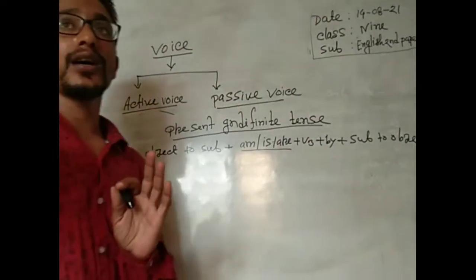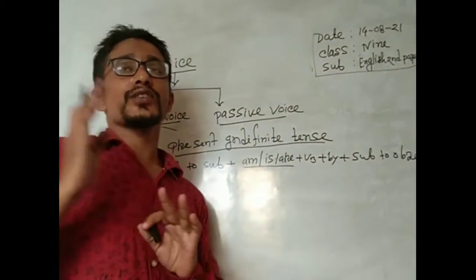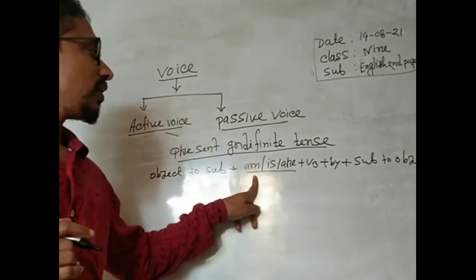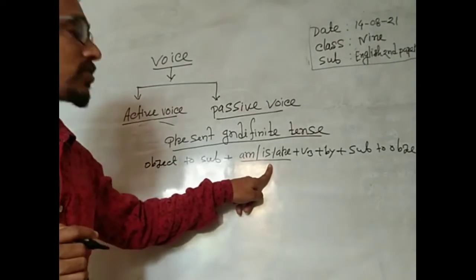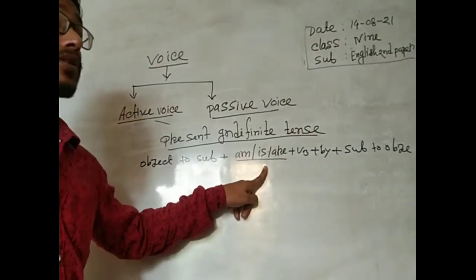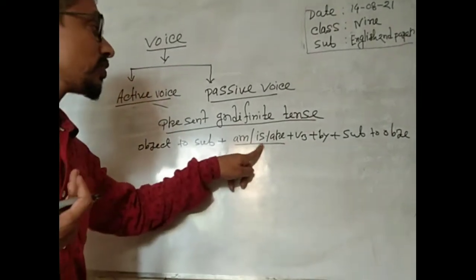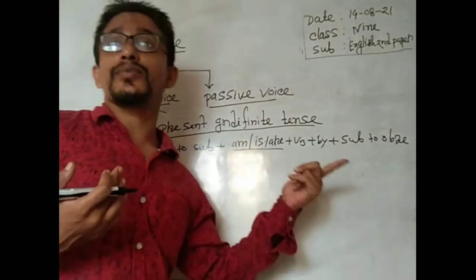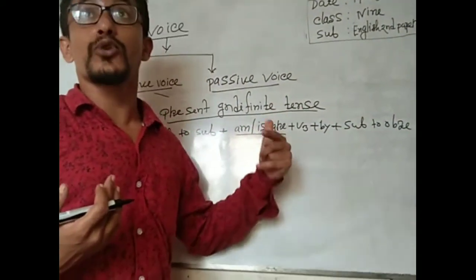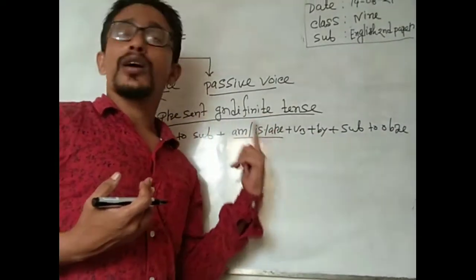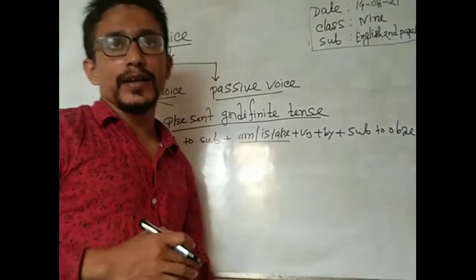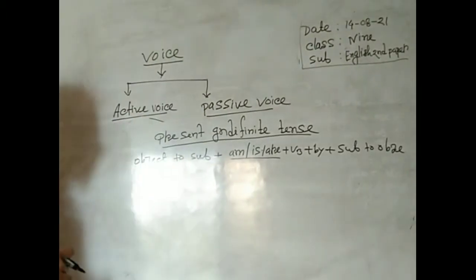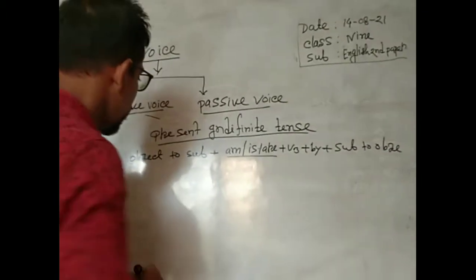If the subject is first person, you use am. If the subject is third person singular number, you use is, and if the subject is third person plural number, you use are. I hope you understand what I say. Okay, here is an example.